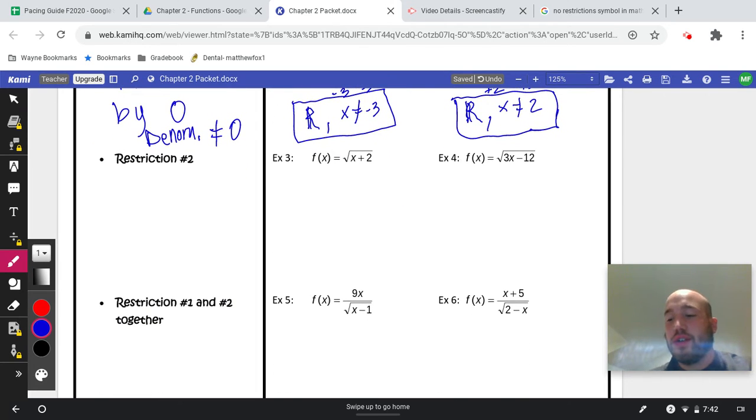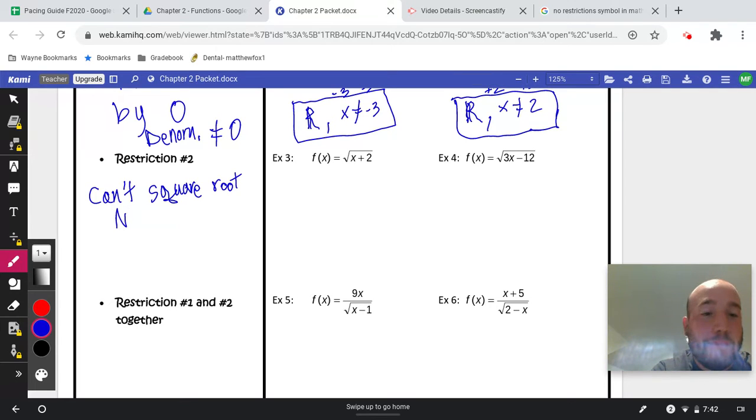Now, a second restriction that we already kind of talked about is we can't square root a negative. All right, so we know if there's a square root involved, the square root has to be greater than or equal to 0.